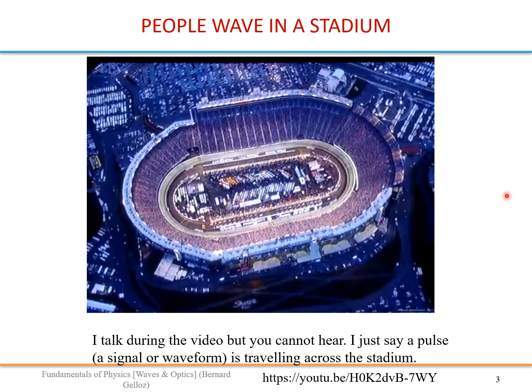Okay, so if they are not connected, if they do not hold hands, for example, they may just look at the neighbor. So when they see the neighbor starting to get up, they say, okay, it's my time also to get up. But if that person is very sharp, reactive, fast, he will get up very fast, and if all people are like that, the wave is going to propagate very fast.